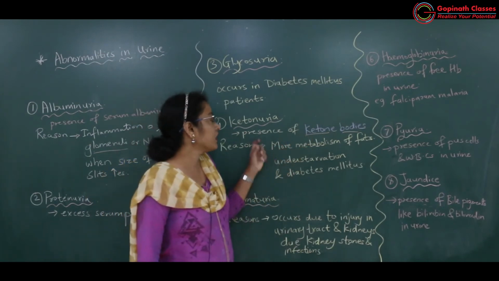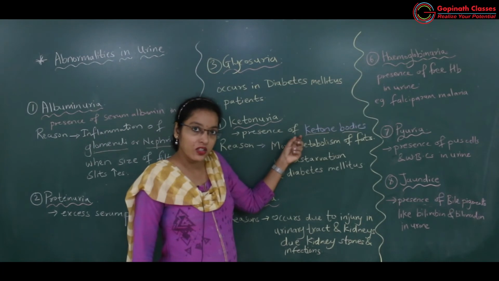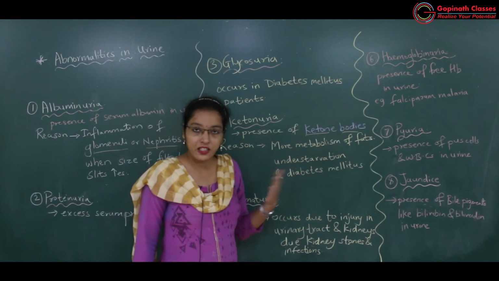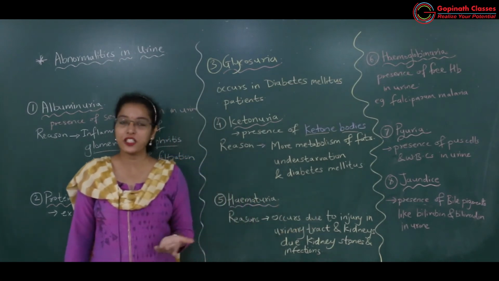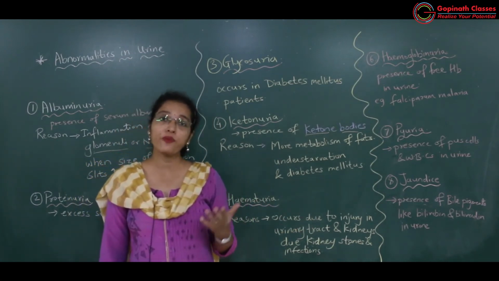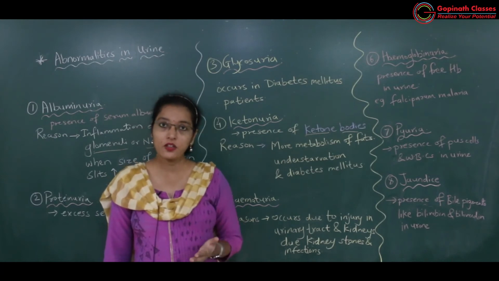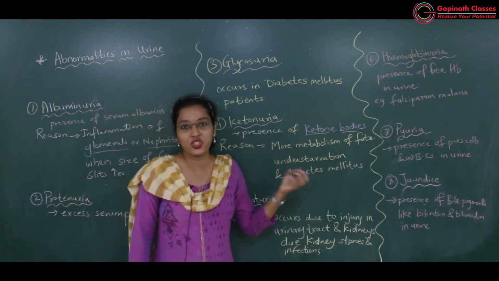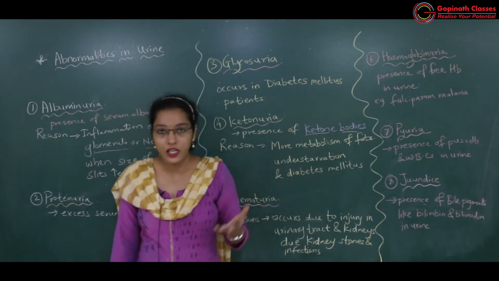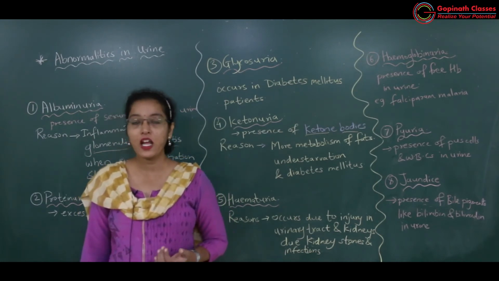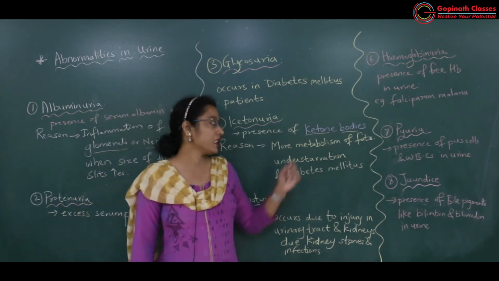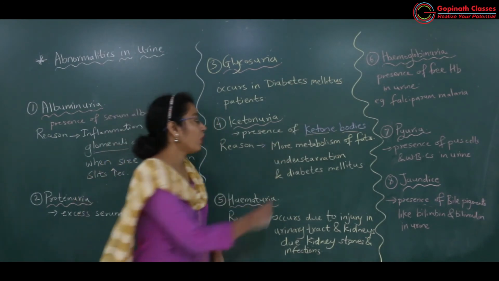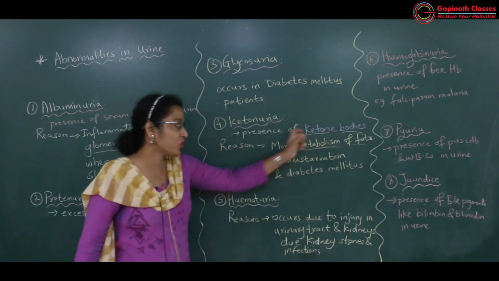Okay, then other reason why the ketone bodies are present in the urine, because of fasting continuously. If the person is fasting or else person is not having food on regular basis, okay, 8-10 दिन भूखा ही है, so definitely whatever fat which is there in the body is utilized. There will be metabolism of the fat and during breakdown of the fat these ketone bodies will be formed. Okay, so more metabolism of the fats produces ketone bodies.